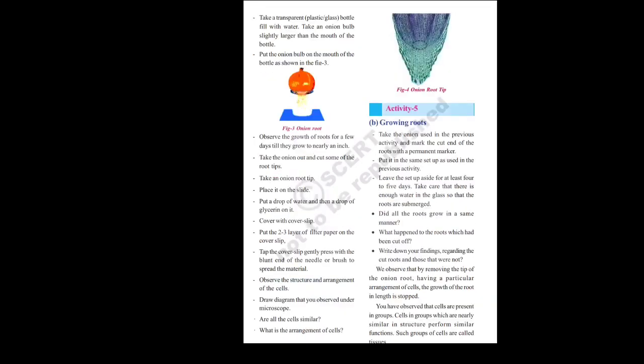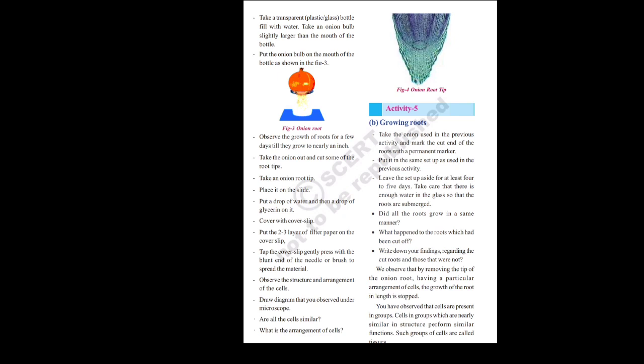Next, we are going to activity number 4. What is the name of the activity here? Cells in the root tip. So again, in the fourth activity, we have to take a transparent bottle filled with water. In the first step, we have to take a transparent plastic or glass bottle filled with water.